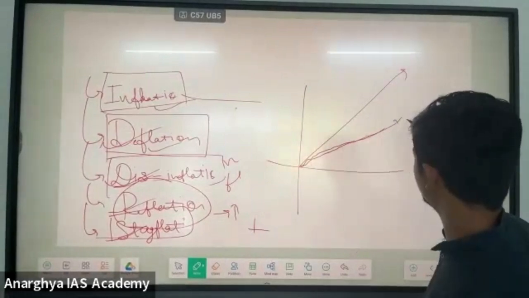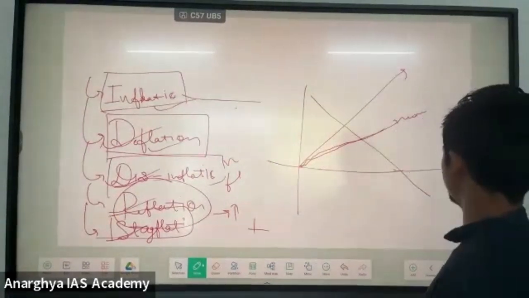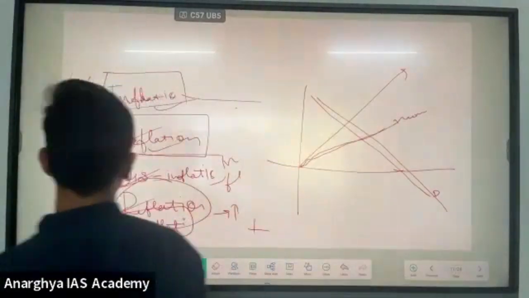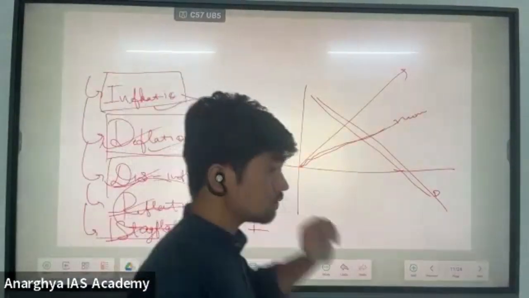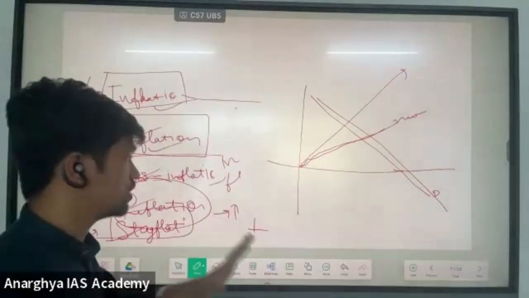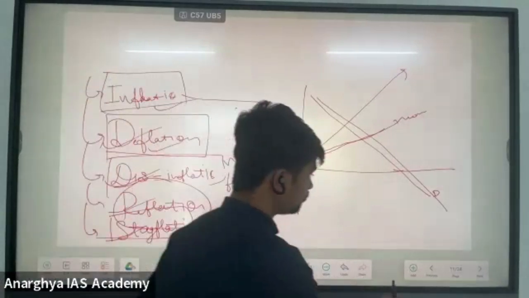Disinflation is positive only, but deflation can go negative also, because it is a consistent decrease in the prices of a product. Please have a thorough understanding of the concept. One way or the other, it will help you while solving the questions. Please focus on this.